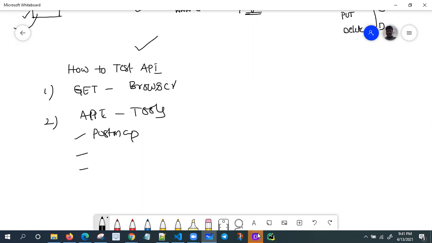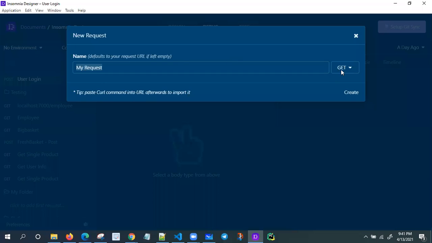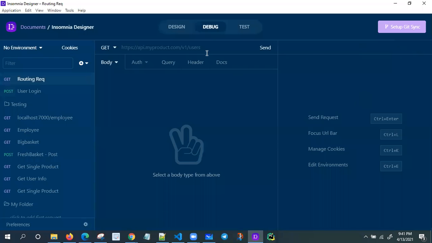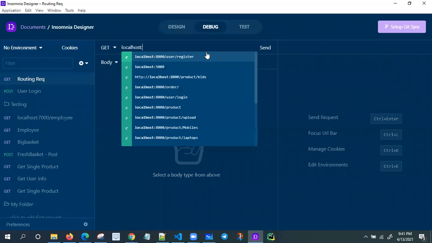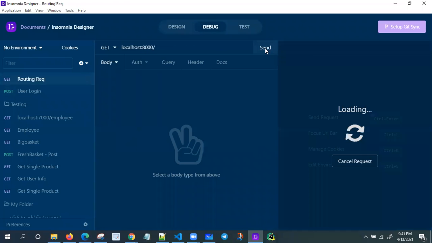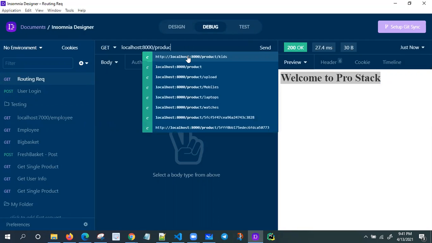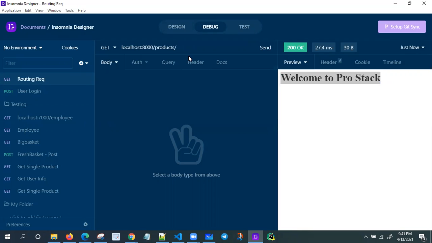Let me open Insomnia. Here I'm creating one new request, and my request is a get request. Let me check the routing request. What is my API here? Localhost 8000, which is my root actually. I'm going to get, welcome to ProStack. Now I have one more, products. This is my products root.